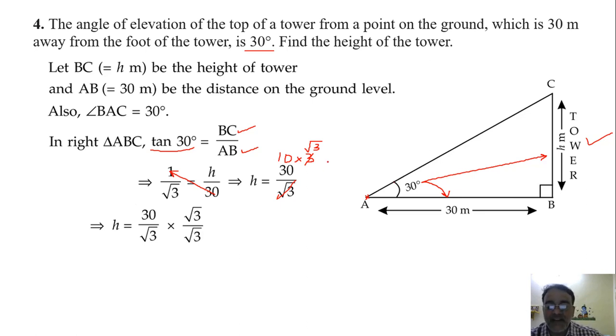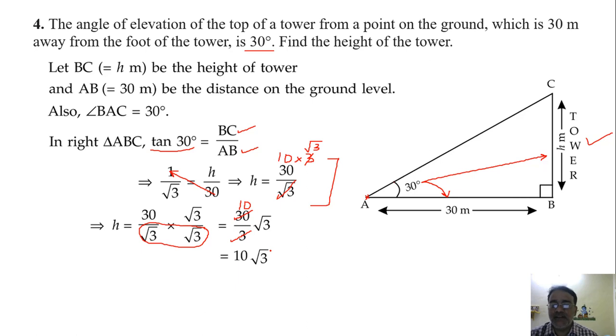You can do it directly, or you can do rationalization also. If you rationalize, this will become 3, that is 30 root 3 by 3. Then you can cancel it. So doing it directly is right, and this is also right. So finally you will get the same answer, that is 10 root 3.